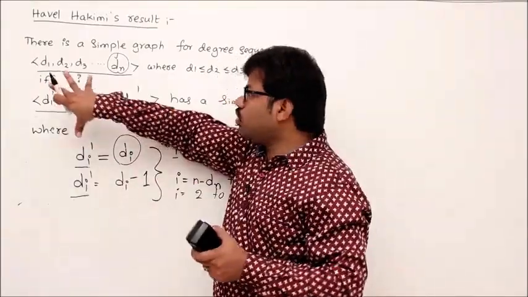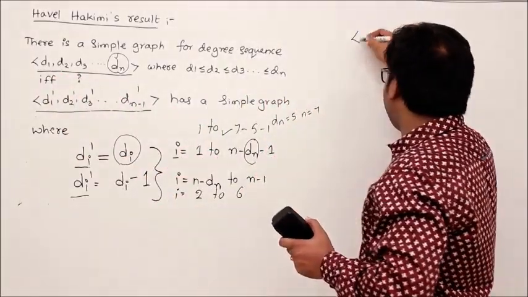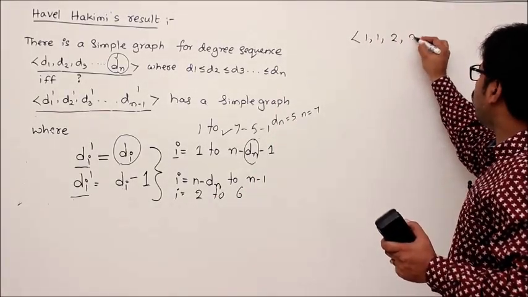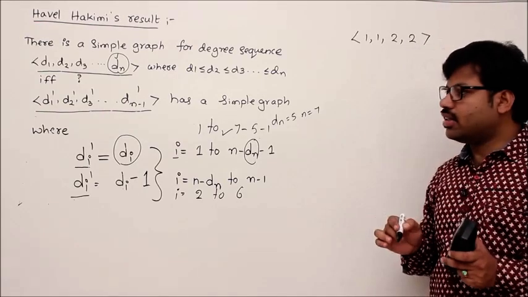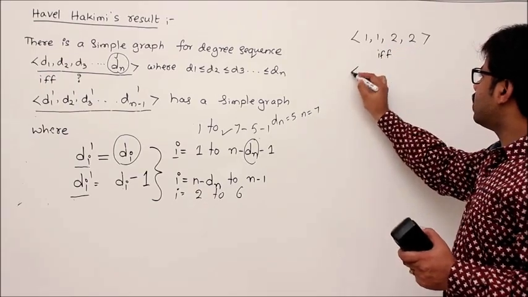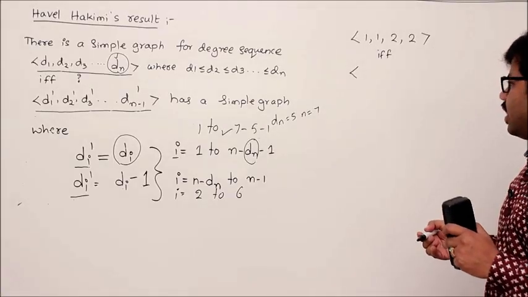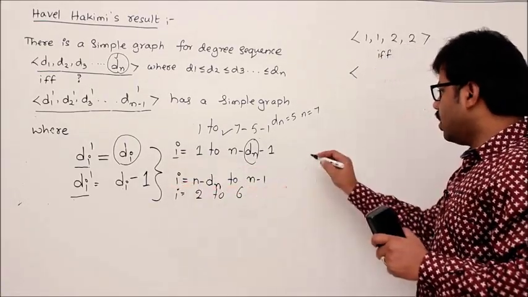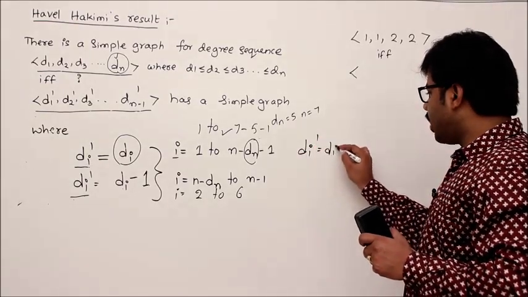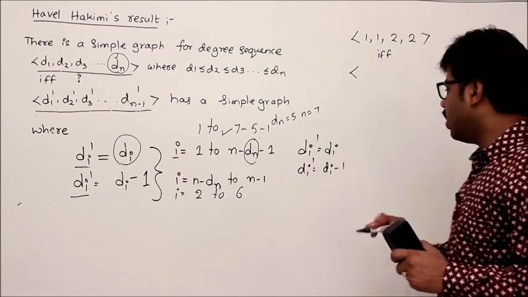Let's try to use this result with some integer sequence. Let me take some random integer sequence here, that is 1, 1, 2, 2. According to the theorem, this is graphic if and only if this newly constructed integer sequence is graphic. What is that newly constructed degree sequence? We have to apply this one, di dash equal to di, sometimes di dash equal to di minus 1, correct?